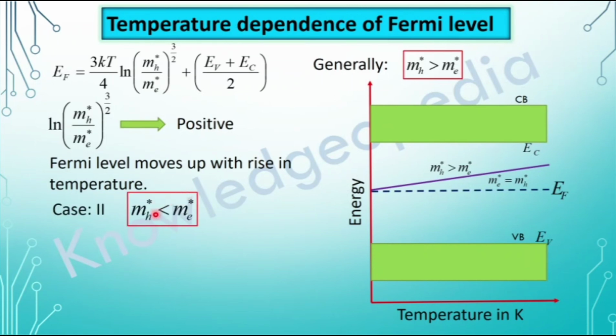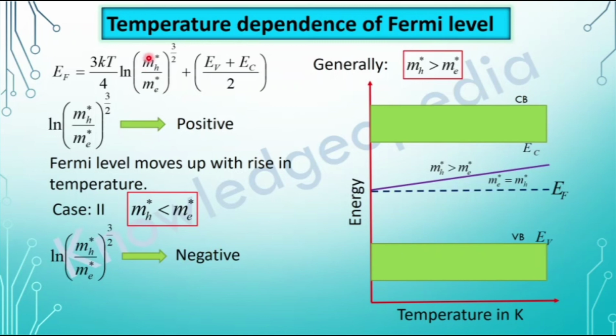Now, coming to the second case, that is mh star less than m star. If mh star is less than m star, what happens to this logarithm term? Here this numerator is less than the denominator, so we are getting a quantity which is less than 1, and we all know that the logarithm of a quantity less than 1 is negative. So, this will give us a negative value.